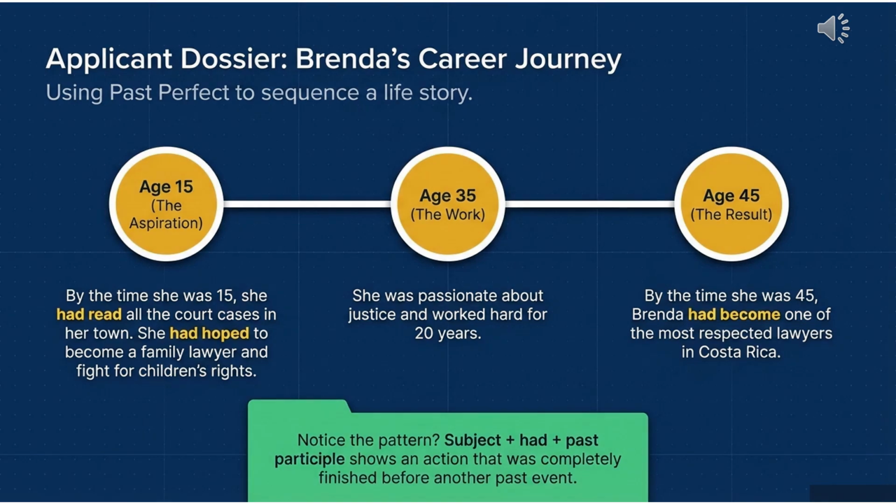Applicant dossier, Brenda's career journey. This slide shows a career journey over time. It presents the life story of Brenda and explains how her dream, effort, and experience developed across the years. At age 15, Brenda had a dream or aspiration. She was interested in justice and wanted a professional future. Later, after years of study and effort, she became successful in her profession.